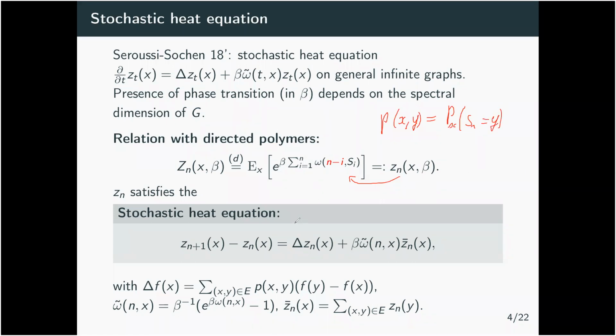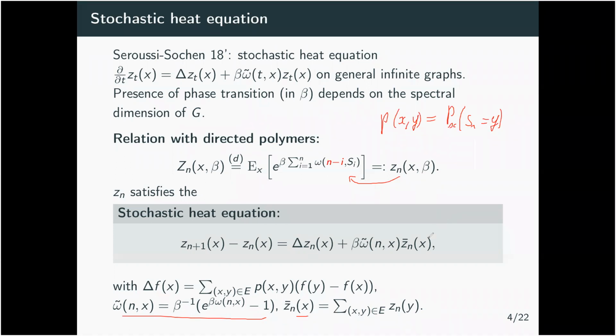So this is the Laplacian we consider, plus beta times this omega tilde. Omega tilde is defined via the original field omegas, and the Zn bar is just the average around point x of Zn.